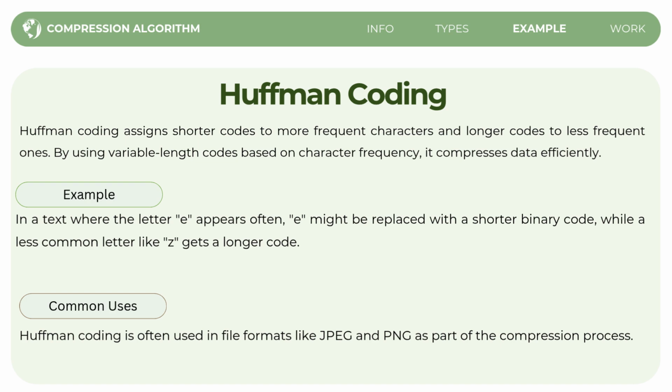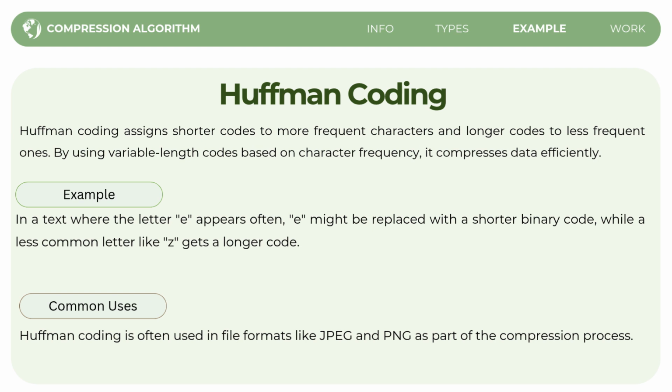Huffman coding is a technique that helps reduce the size of data by assigning shorter codes to more frequent characters and longer codes to less frequent characters. So it makes the data more efficient because it uses fewer bits to represent the most common characters.